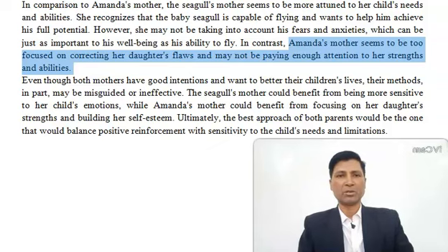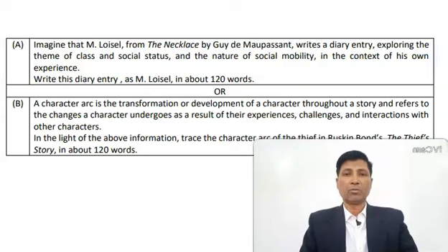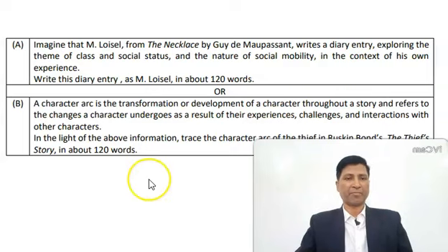Moving on to the last question of this question paper. Now look at the last question. Let us see which of the two options you should go for. Let us read A first. Imagine that M. Loisel from The Necklace by Guy de Maupassant writes a diary entry exploring the theme of class and social status and the nature of social mobility in the context of his own experience. Write this diary entry as M. Loisel in about 120 words.